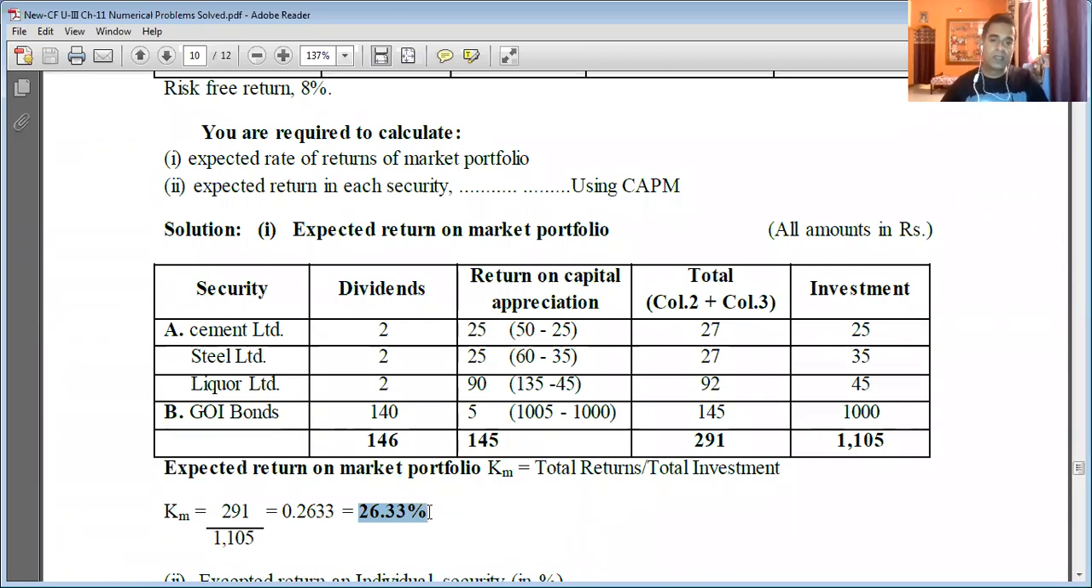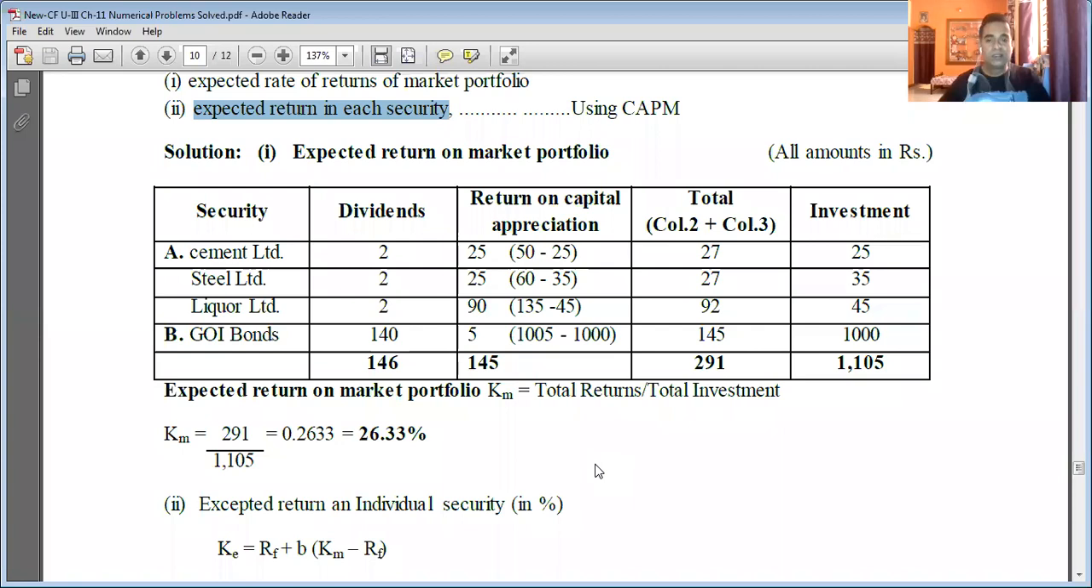So I have explained in detail. I took more time because this is not a regular problem. This problem has got a twist because we are using the capital asset pricing model, but we are not calculating the cost of equity capital. We are calculating the returns of the market portfolio, which we did right now. It is 26.33%. And now we are going to move on to calculate the expected return in each security.